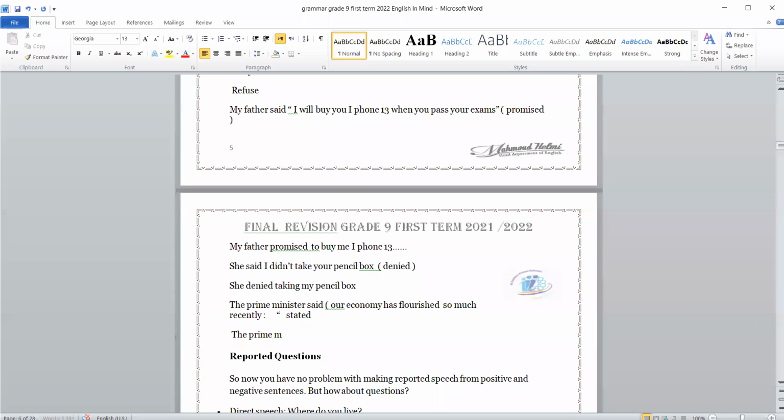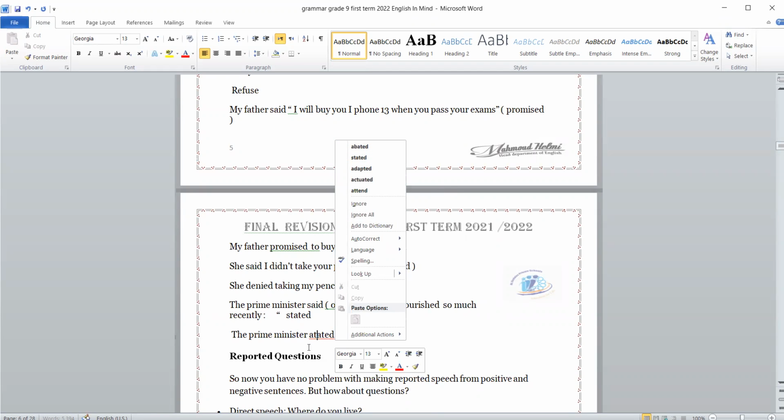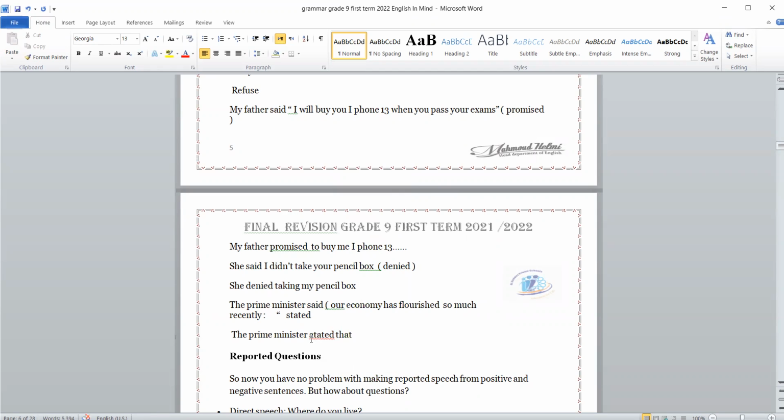The prime minister stated, or another verb like this, claimed.